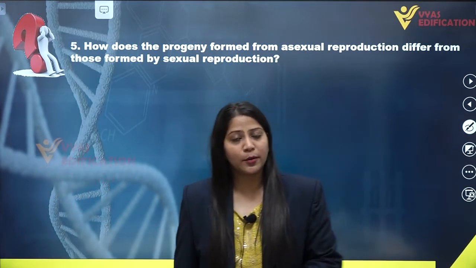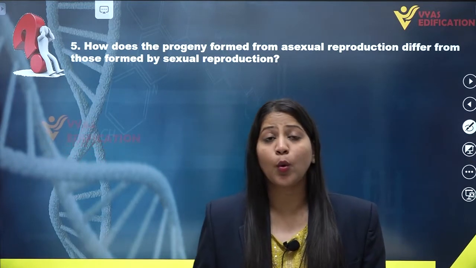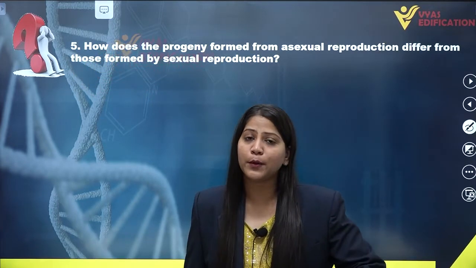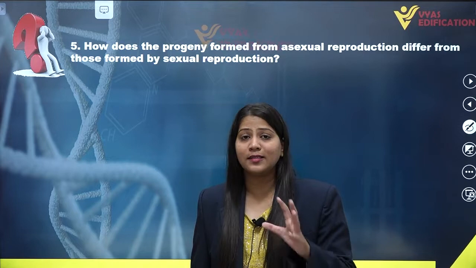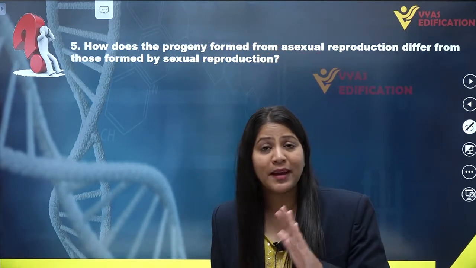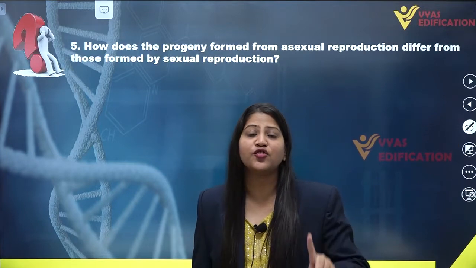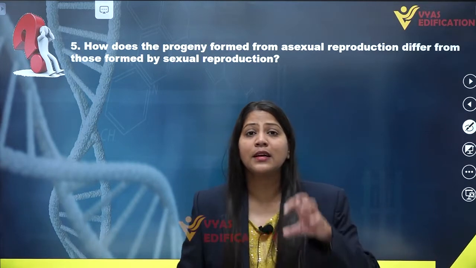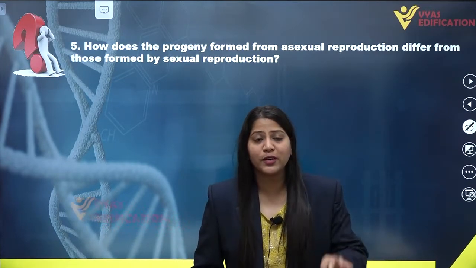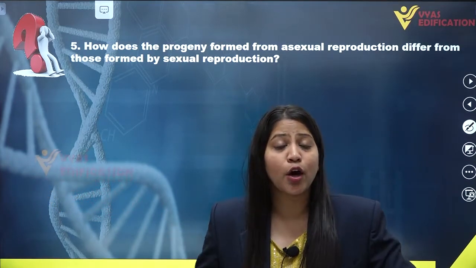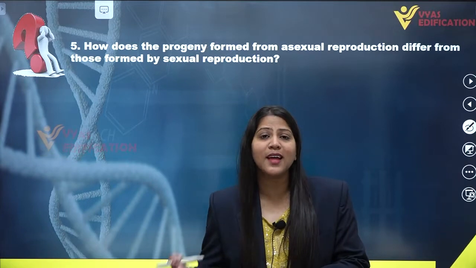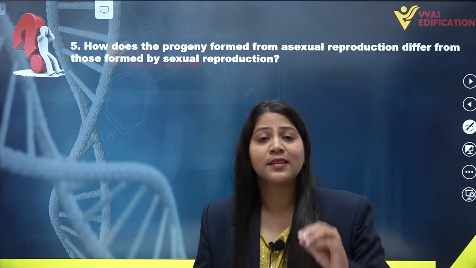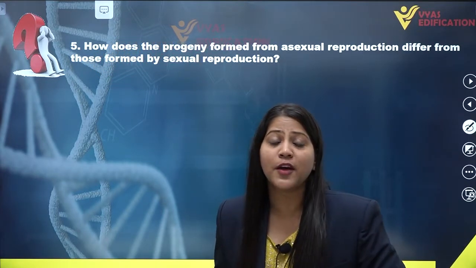We know that asexual reproduction is a biological process in which only one parent forms a new offspring or progeny which is exactly similar to itself, both in morphology and at the genetic level. So a progeny formed through asexual reproduction is genetically as well as morphologically similar to its parent. These offsprings do not show any variation, hence they are exactly similar and are termed clones.